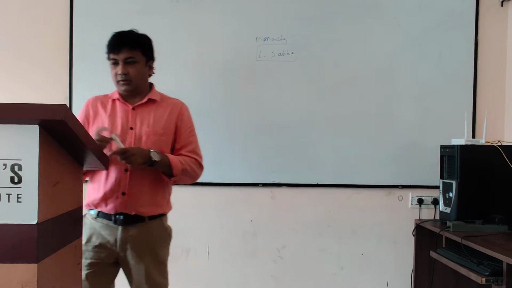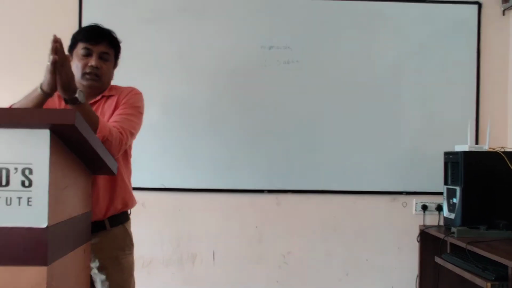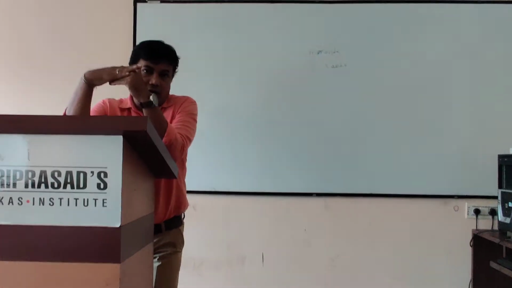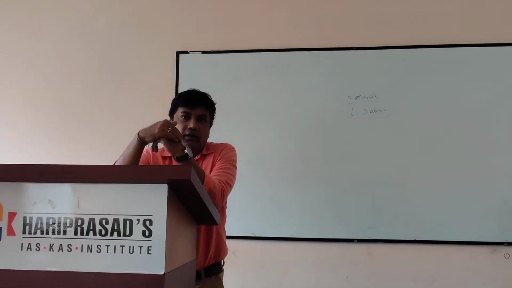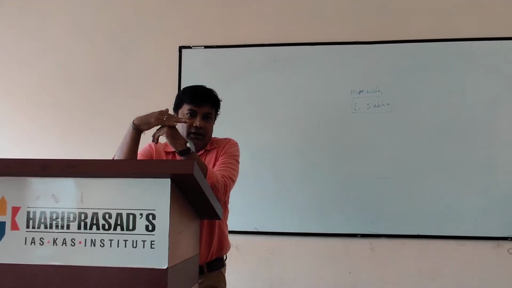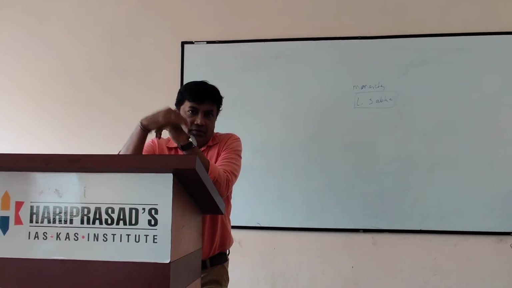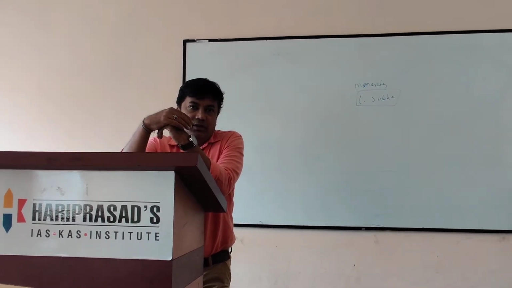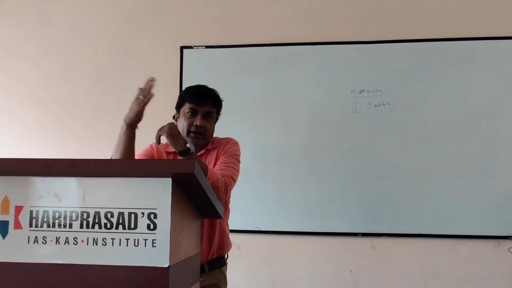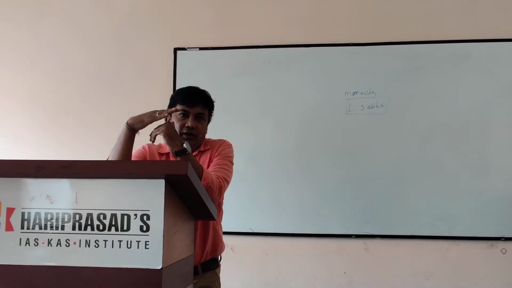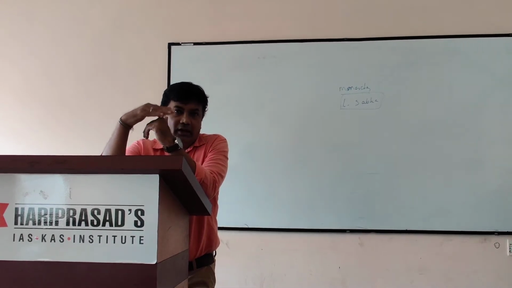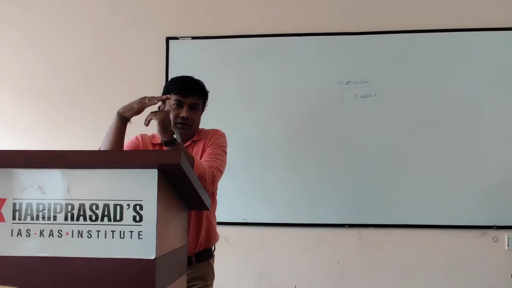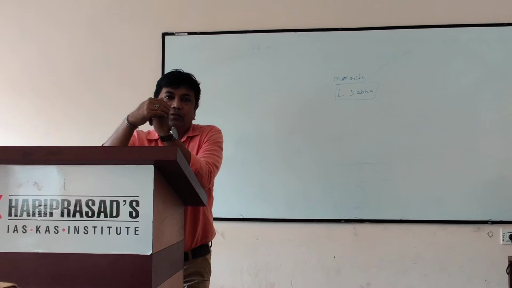See, let me say one thing. The members of parliament are elected by the people either directly or indirectly. The members of Lok Sabha are elected by the people directly once in 5 years, and the members of Rajya Sabha are elected by the people indirectly. Means we elect our state legislative assembly members, and in turn the state legislative assembly members elect the members of Rajya Sabha.